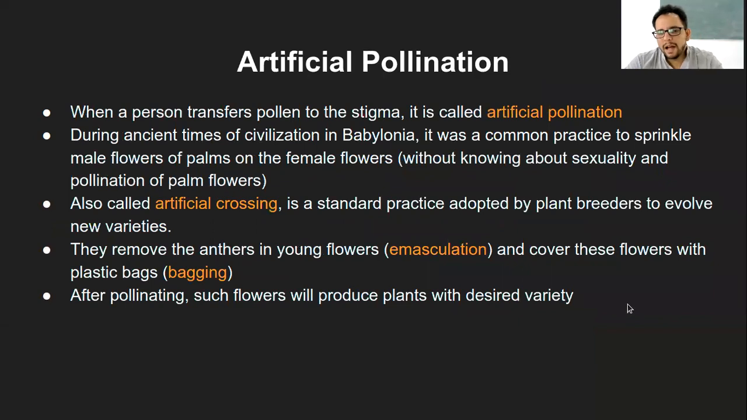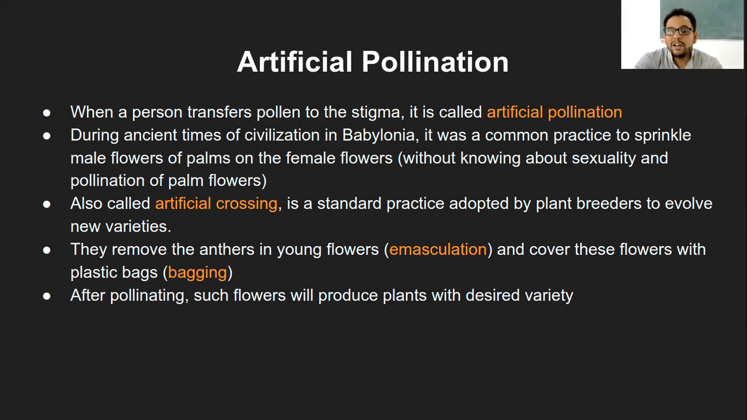Okay, so then the last part of pollination is artificial pollination. Now, I guess at one time point I had discussed this also. So when a person transfers the pollen grains to the stigma, that is what is called artificial pollination. That means you pick up the anthers from one flower, and as a human being, you put them on the stigma of a similar flower of the same species, and that is what will be called artificial pollination.